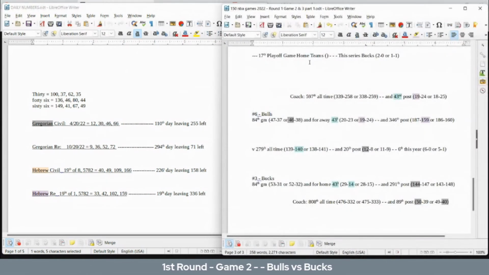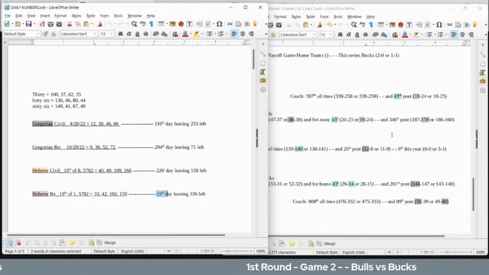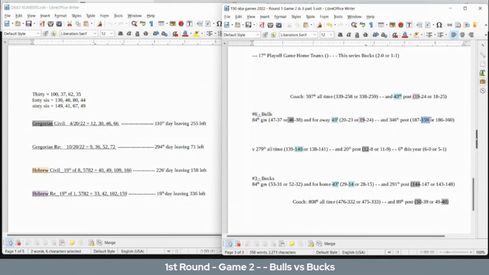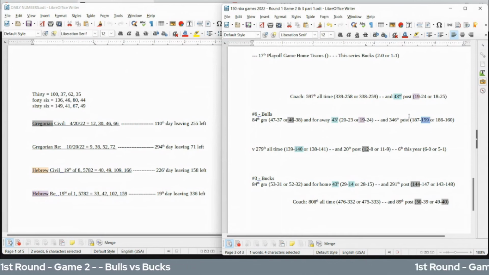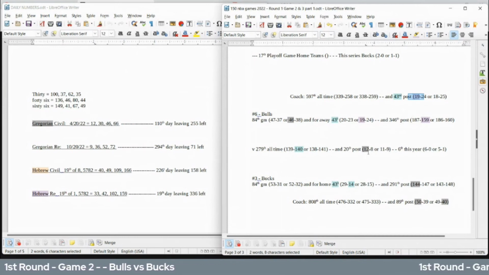For the Bulls, if the Bulls are going to win this game, they have some interesting numbers here. 159 date numerology on the Hebrew religious, the 19th day of the Hebrew religious year. Bulls can sit on 159 postseason losses with a win, as their coach gets his 19th playoff win for his career. That can line up for them. What else?